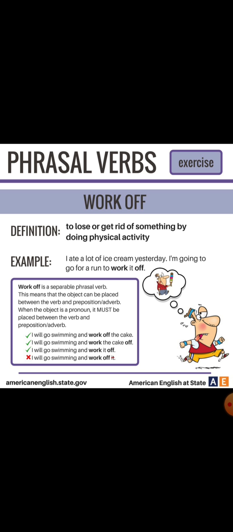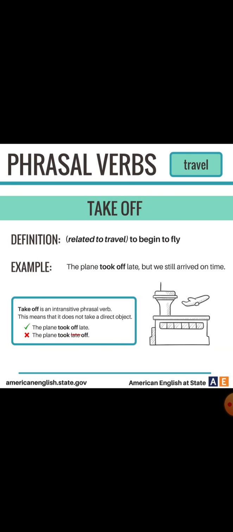Work off is a separable phrasal verb, which means that the object can be placed between the verb and the preposition or adverb. When the object is a pronoun, it must be placed between the verb and the preposition or adverb. So here we can say, I will go swimming and work off the cake. I will go swimming and work the cake off. You can also say, I will go swimming and work it off. But you cannot say, I will go swimming and work off it. That's not English.